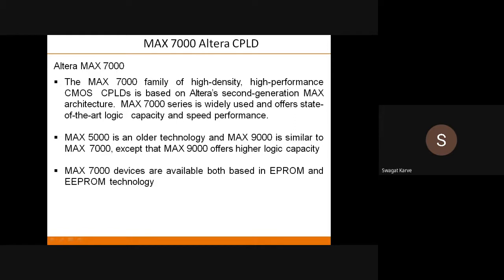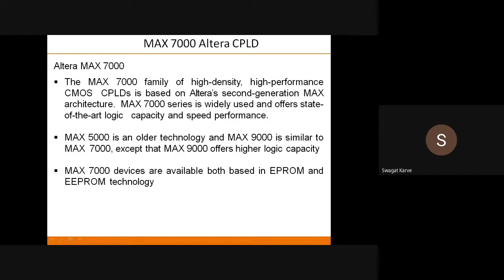And again, Max 9000 is a more latest and advanced series of Altera CPLD. There is not much difference between 7000 and 9000, except that Max 9000 offers a higher logic capacity. That means there will be more CMOS PAL blocks as compared to the 7000. That's the only difference. Rest of the architecture is the same.